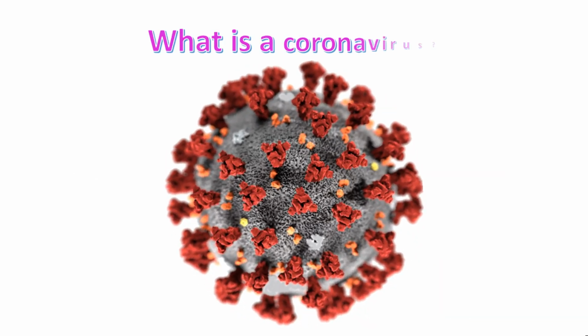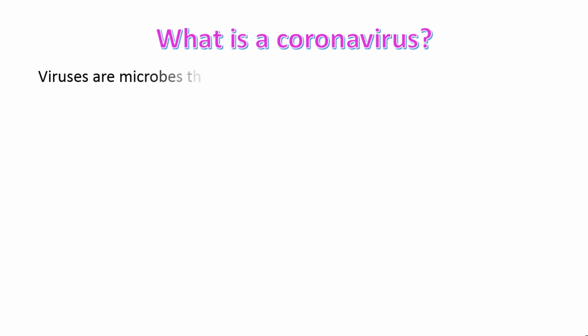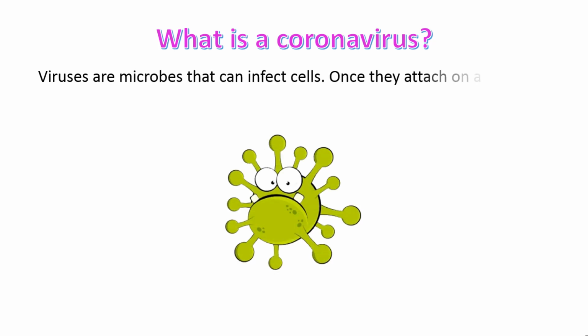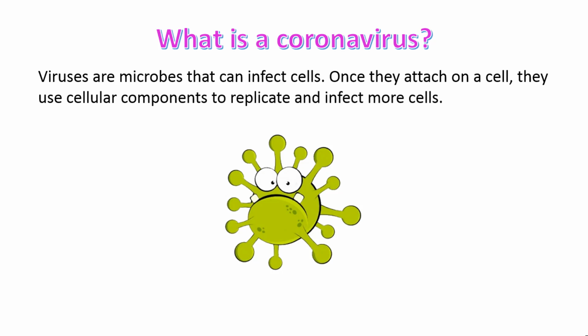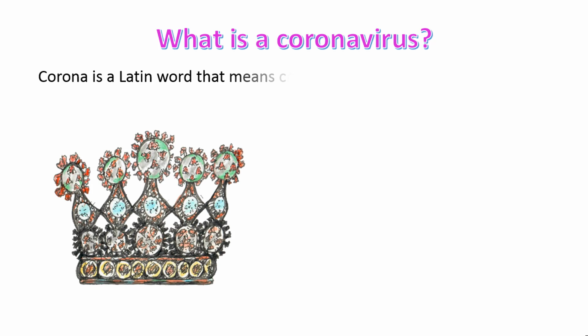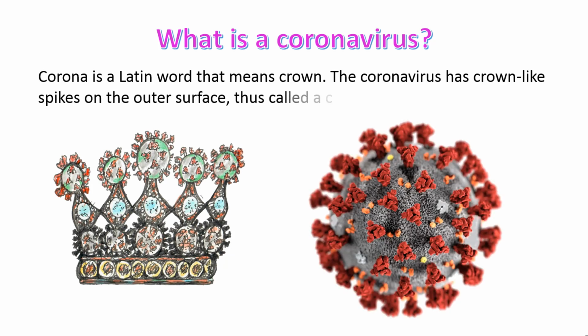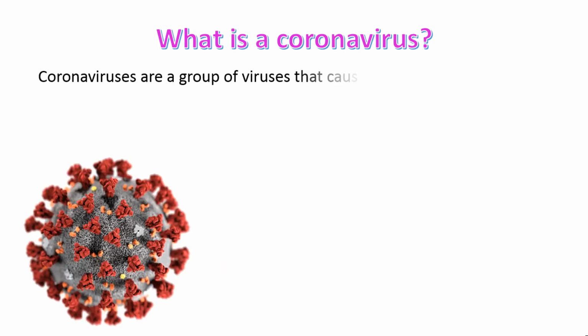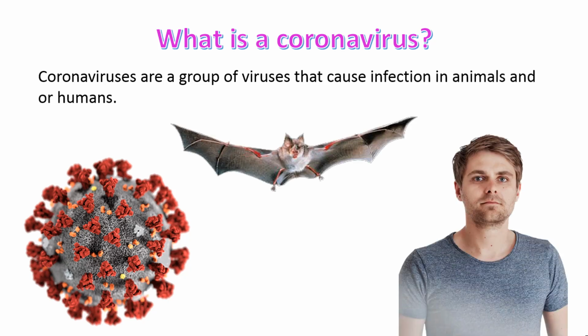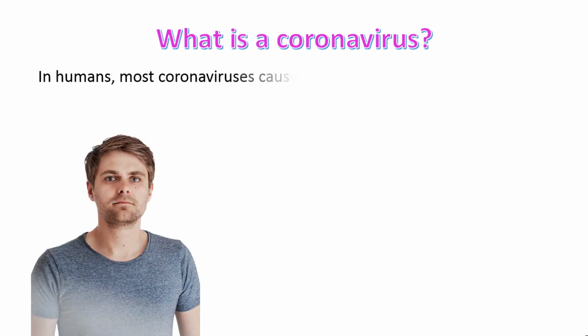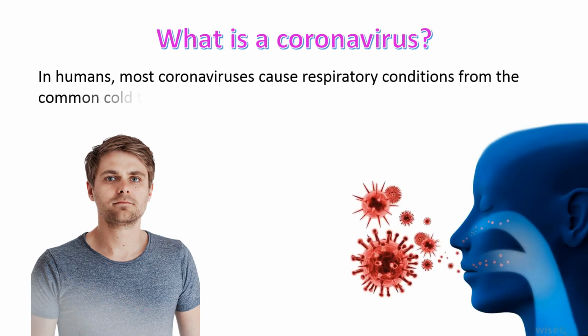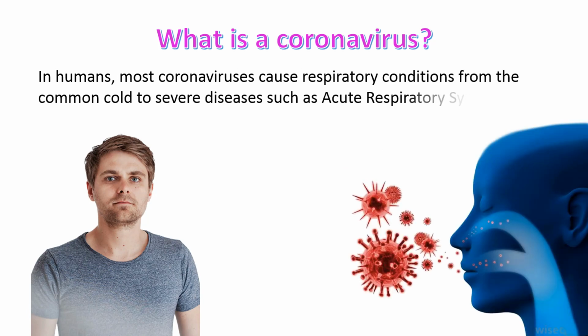What is a coronavirus? Viruses are microbes that can infect cells. Once they attach to a cell, they use cellular components to replicate and infect more cells. Corona is a Latin word that means crown. The coronavirus has crown-like spikes on the outer surface, thus called coronavirus. Coronaviruses are a group of viruses that cause infection in animals and or humans. In humans, most coronaviruses cause respiratory conditions from the common cold to severe disease such as acute respiratory syndrome.